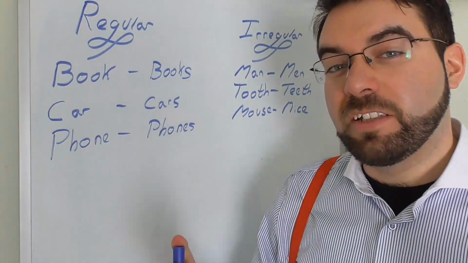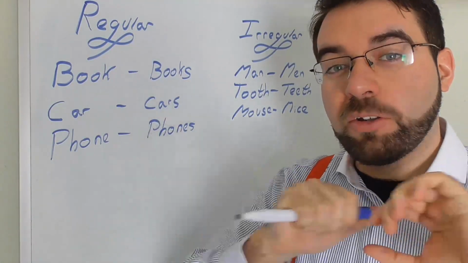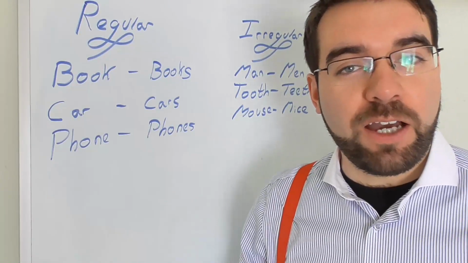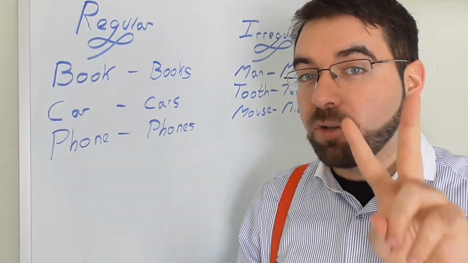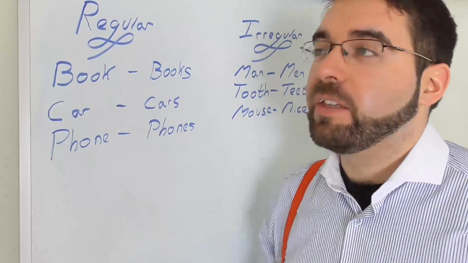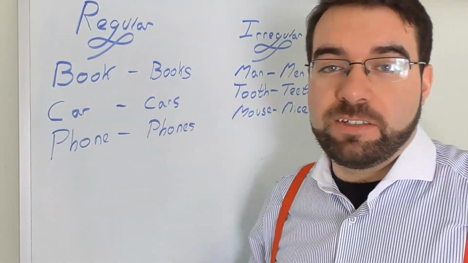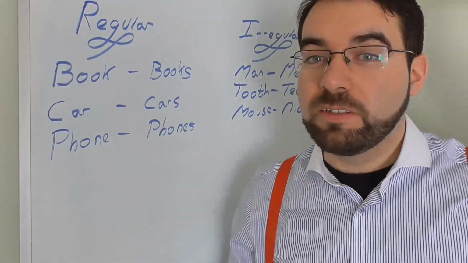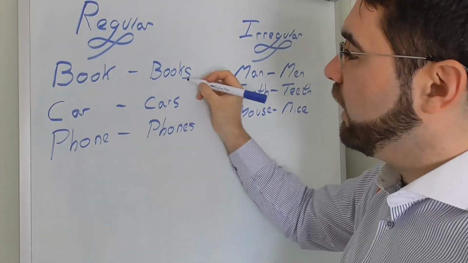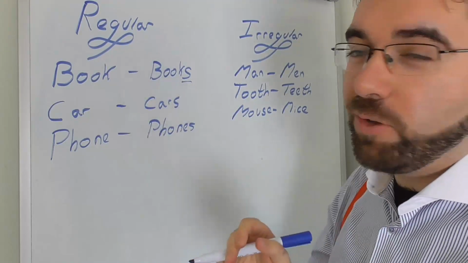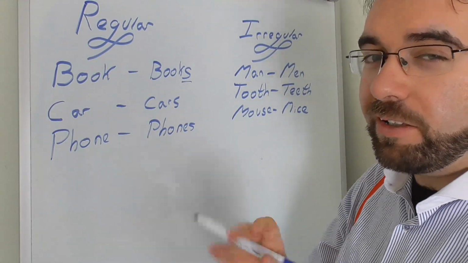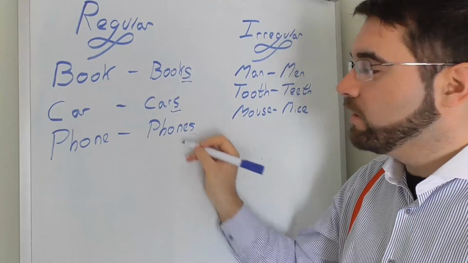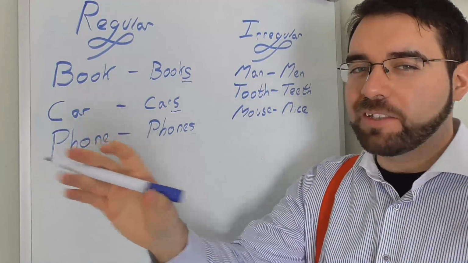But because English is a bit of a crazy language, and it's got origins from all over Europe, some words don't have a clear plural. Remember, two plus of things. So there's regular and irregular nouns. So we have book. Books. A few books with an S. Nice and simple, straightforward. We have car. Honk honk. Turns into cars. Phone. Turns into phones. Nice and straightforward. We're liking it so far.